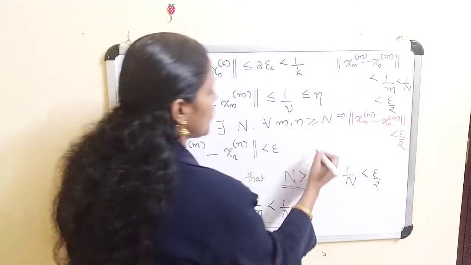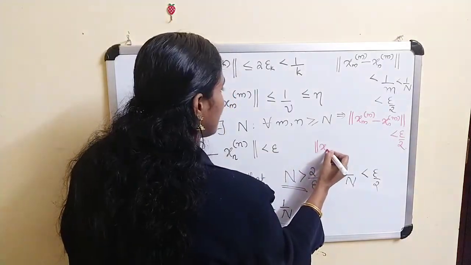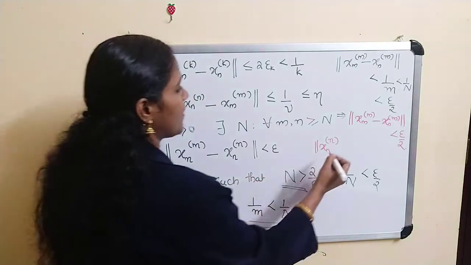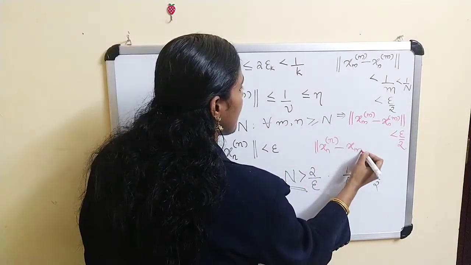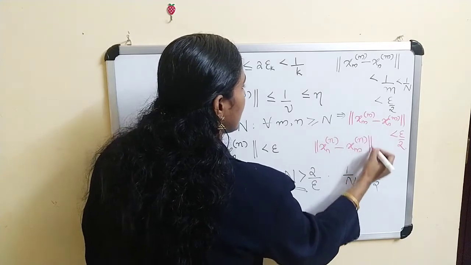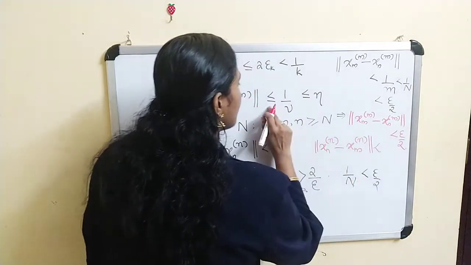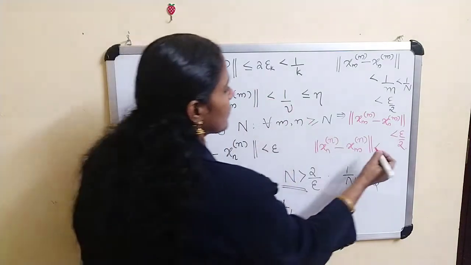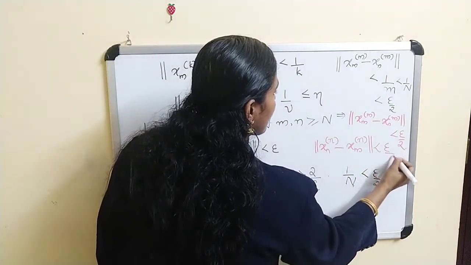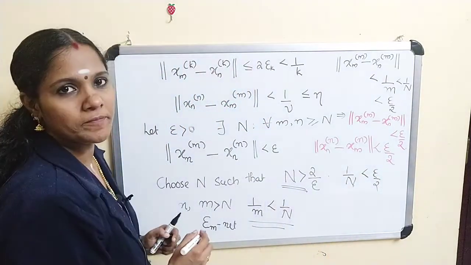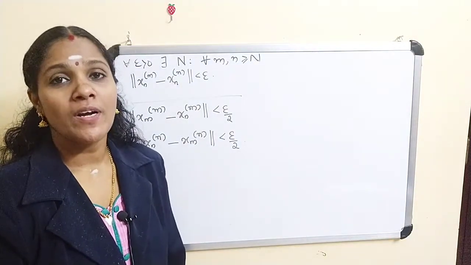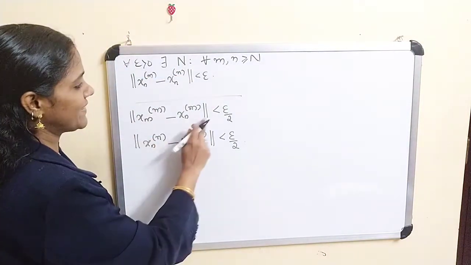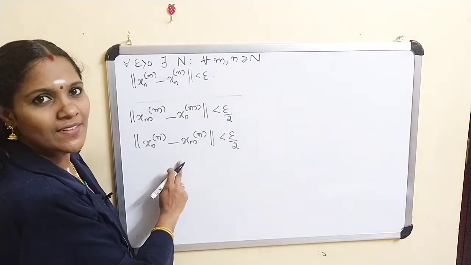Then we get norm of x_nn minus x_mn is strictly less than epsilon by 2. Now to prove x_nm is a Cauchy sequence, we have to prove this one, and we have these conditions.